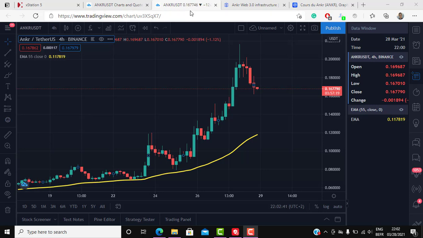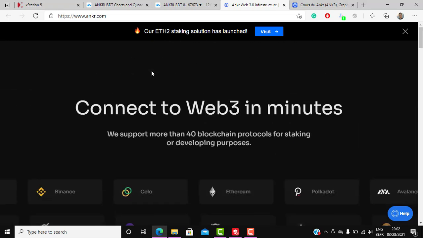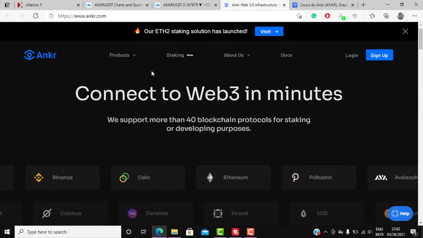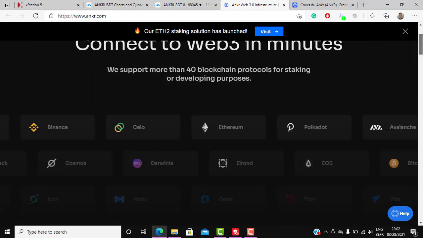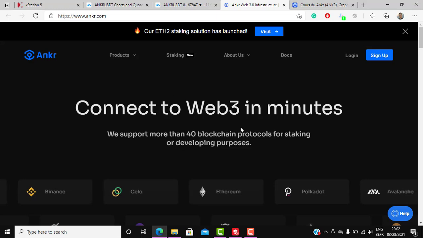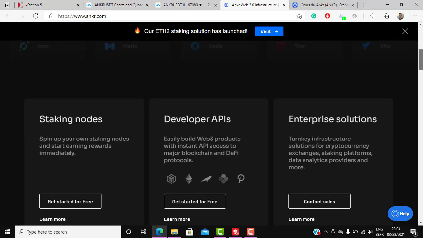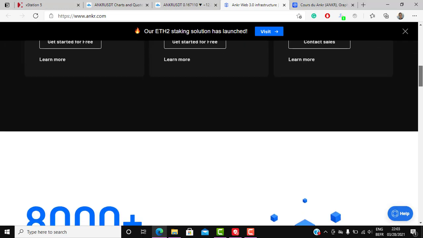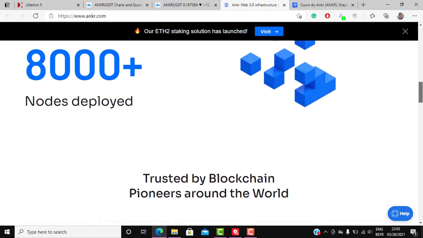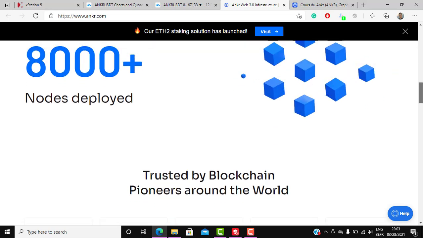these cloud computing services. So this is the website of ANKR, ANKR.com, and I do advise you all to take a look at it if you want to document yourself on exactly how their system works. As you can see here, they have 40 blockchain protocols supported, and there's also nodes, developer APIs, and enterprise solutions, and you can check all of these in detail. I do advise you to check all of these so that you know exactly how the system